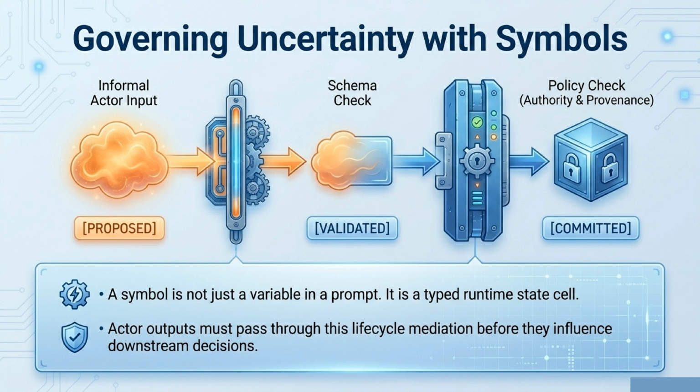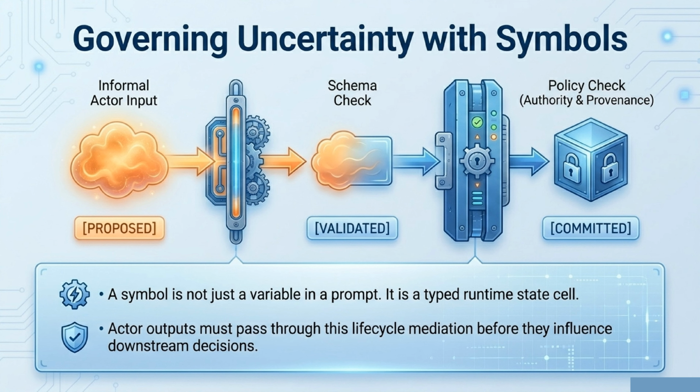How exactly do we govern uncertainty with these symbols? In XFlow, a symbol is not just a variable injected into a prompt, it is a typed runtime state cell. Before informal actor outputs can influence downstream decisions, they must pass through a strict lifecycle mediation. They start as proposed input, go through a schema check to become validated, and finally pass a policy check to be officially committed.